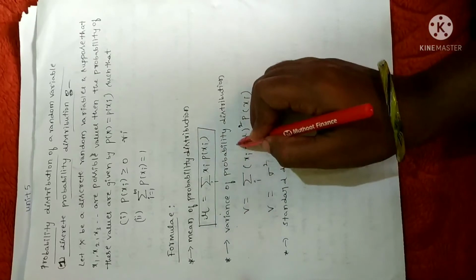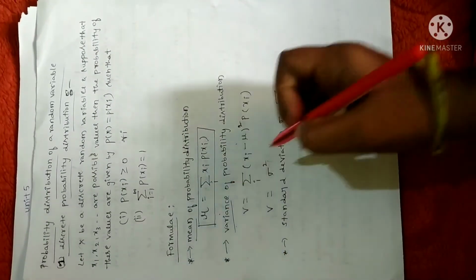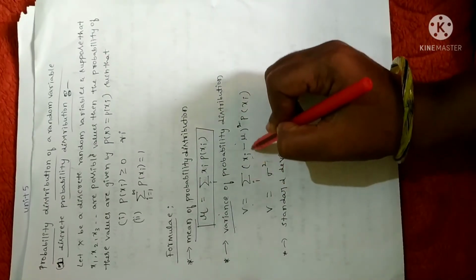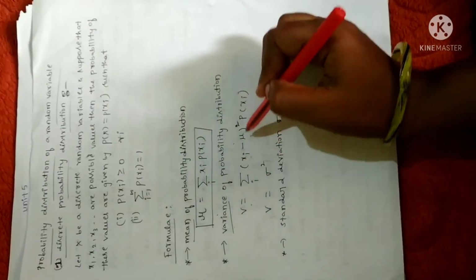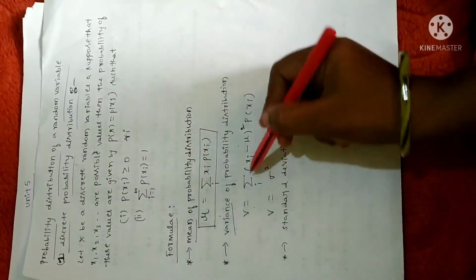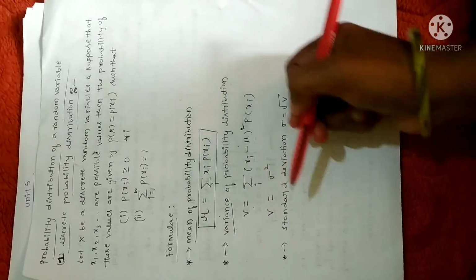And the second one is the variance of a probability distribution. This is the formula to calculate mean, and this is the formula to calculate variance. It is given by V equals summation over i of (xi minus mu) squared into p of xi, where mu is the mean of the probability distribution. At the same time, with reference to standard deviation, we can calculate variance as the square of the standard deviation,